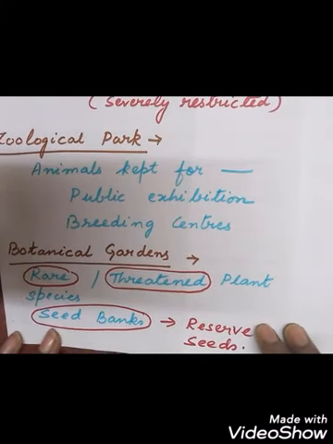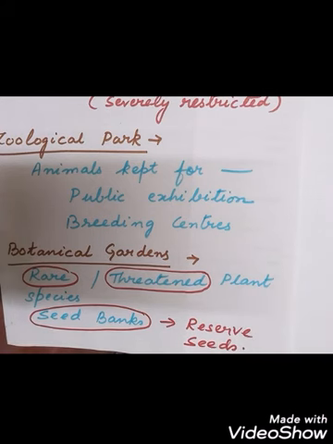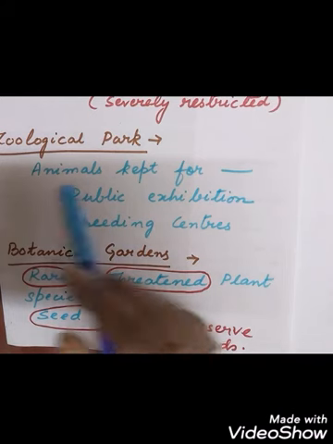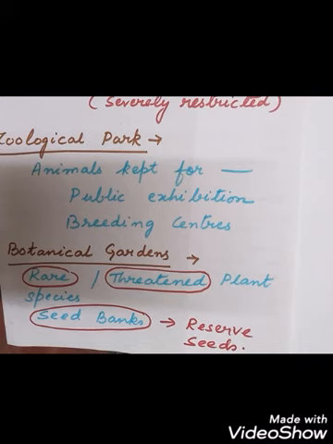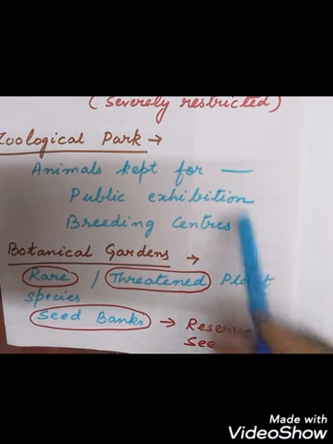Next we have the zoological park. As you all know, a zoological park or a zoo is a place where animals are kept in an enclosure or a cage or a building, and they are kept for public exhibition. And also in the zoos, animals are kept for breeding, for mating with each other to produce their young. Here people go and they see the animals. This is called public exhibition, where the animals are kept inside the zoo and people go there to see these animals.